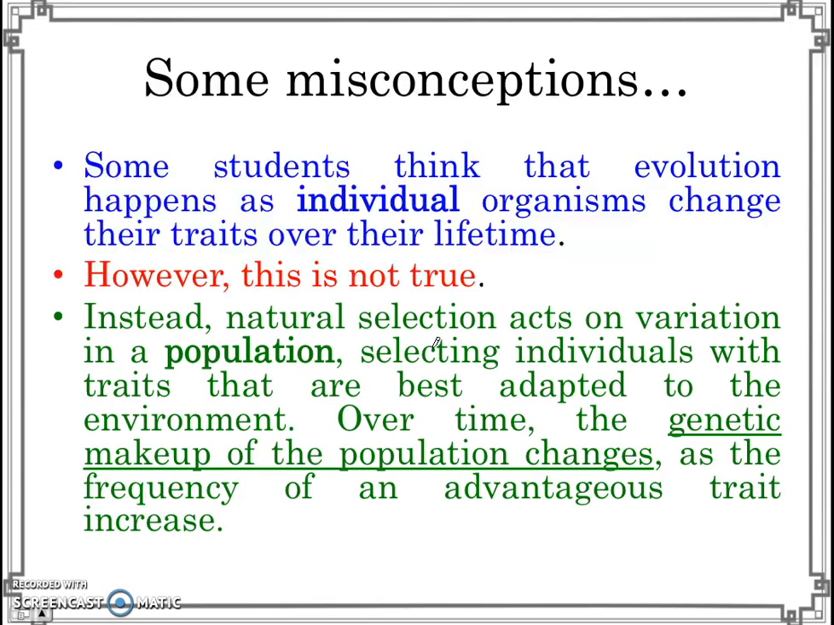Instead, natural selection acts on variation. So the idea again is this whole idea of variation in a population, and then individuals which are better adapted will be selected, so that over time, the frequency of that better adapted trait will increase in the population.